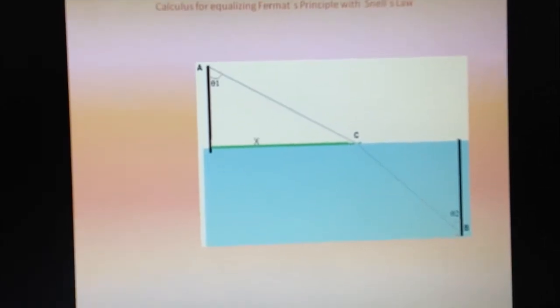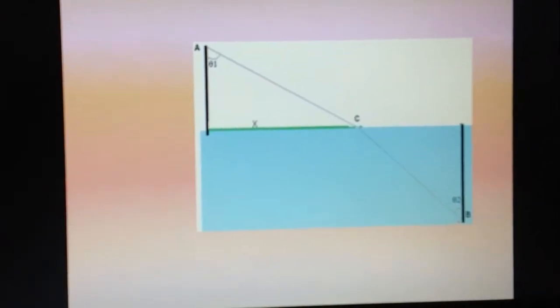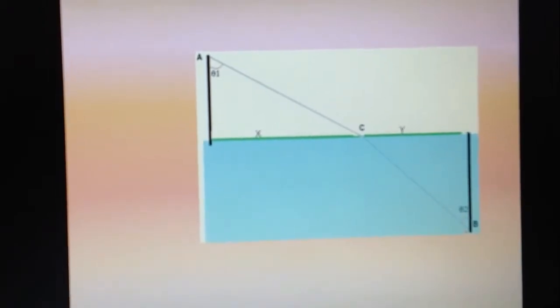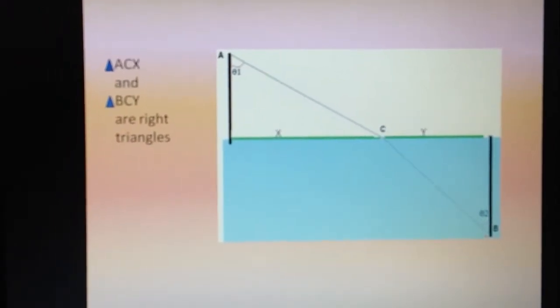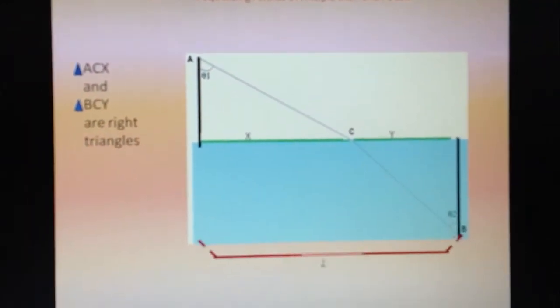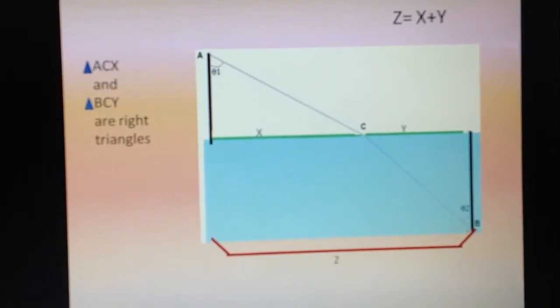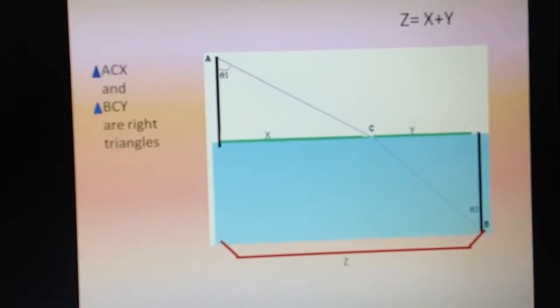Here we have two triangles making the path ACB. The side below the first triangle I'm going to call X and the other one Y. We can say that the triangles ACX and BCY are right triangles. Also, we can say that c is equal to X plus Y, that is the total horizontal distance.